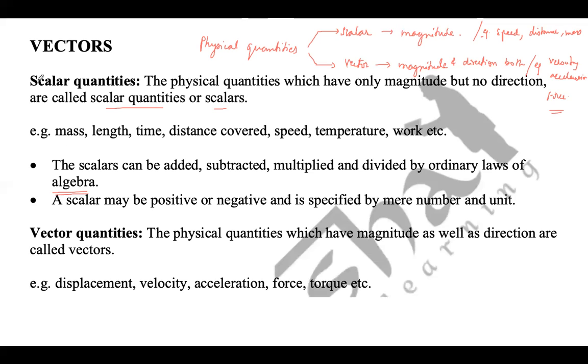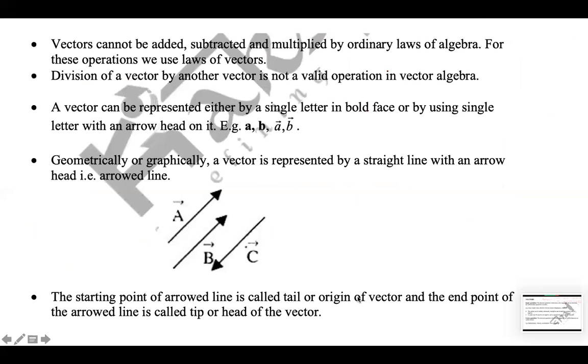Now the other type of physical quantity is vector quantities. So vector quantities, the physical quantities which have magnitude as well as direction, are called vector quantities. Examples are displacement, velocity, acceleration, force, torque, etc. Now, when you add or subtract or multiply a vector, that is not done by ordinary laws of algebra, it is done by use of laws of vectors.